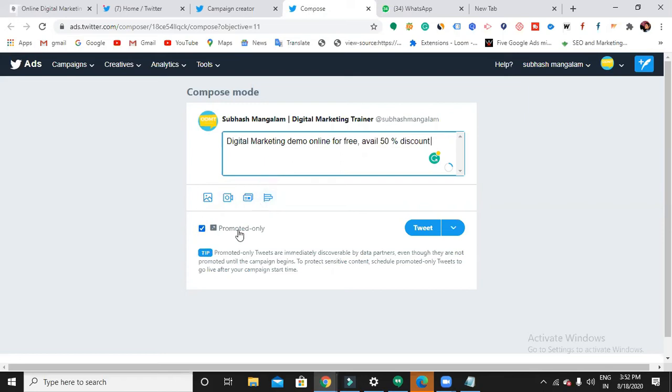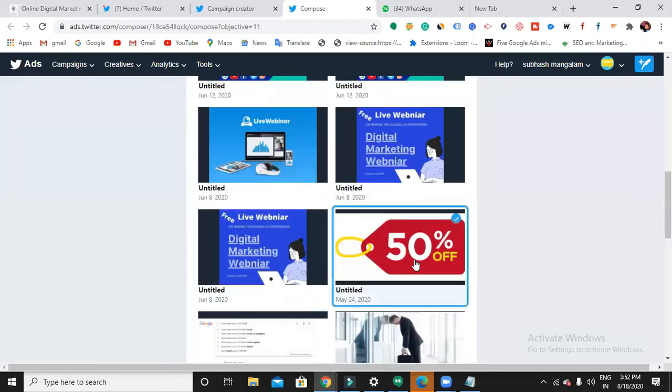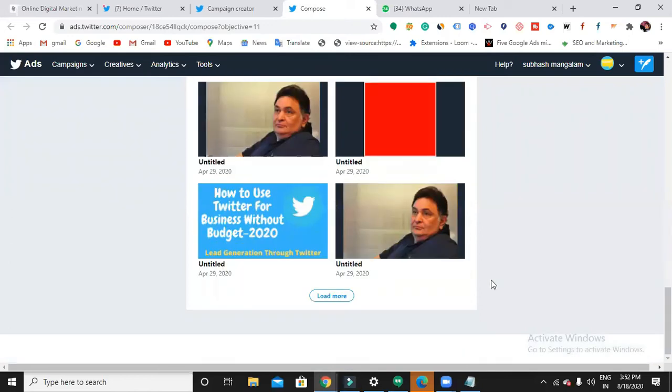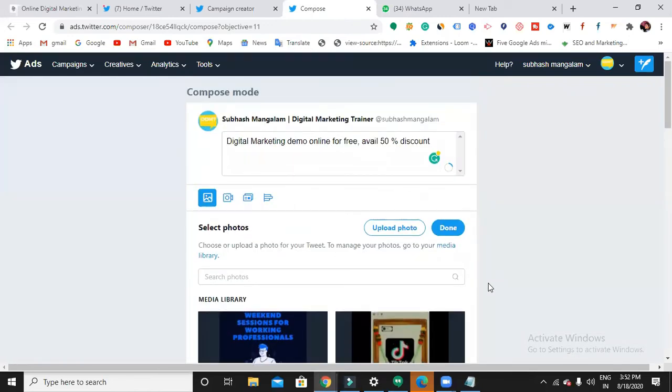I'll go with survey, it's kind of a survey. Can you see here, promoted, right? This is how your ad appears. The check mark will be there. That promoted check mark is also showing, right? So that's what I told you. It is very easy to recognize whether it is an organic tweet or a promoted tweet.